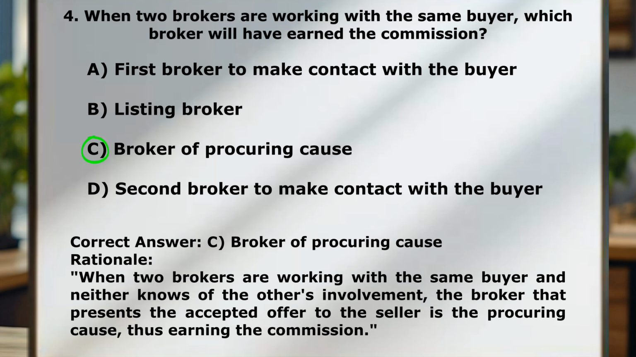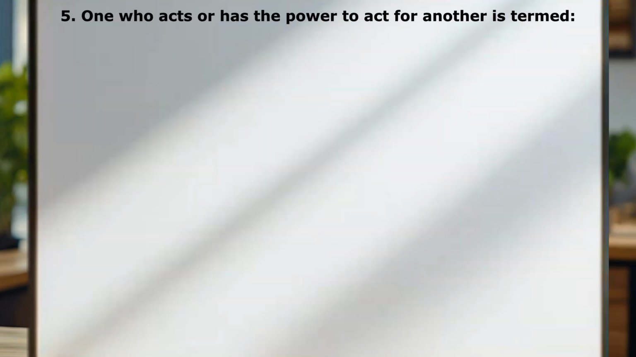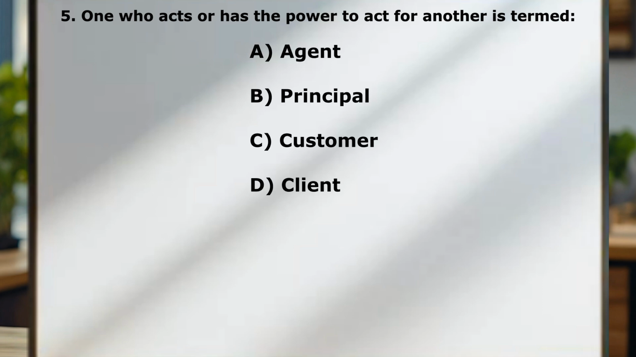So procuring cause is actually a very important term to understand. Basically it means you as the agent were the reason why this property sold, and thus you would be entitled to earning the commission. Question number five. One who acts or has the power to act for another is termed A. Agent. B. Principal. C. Customer. D. Client. Correct answer is A.